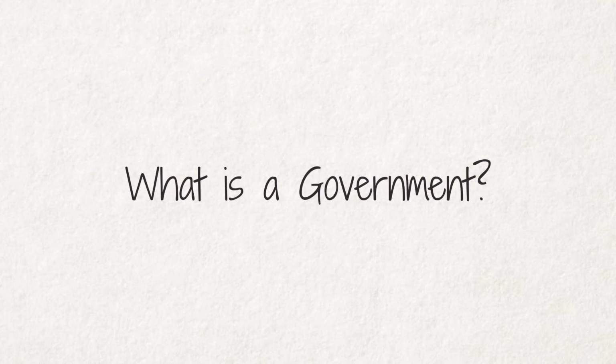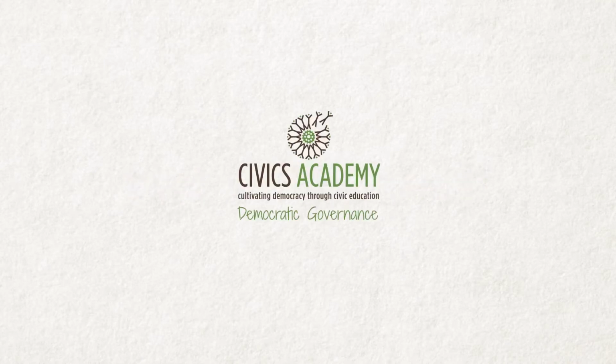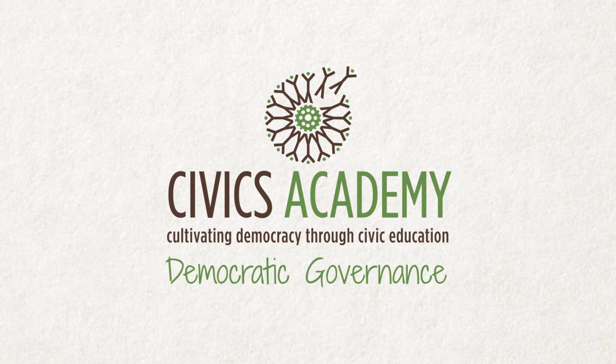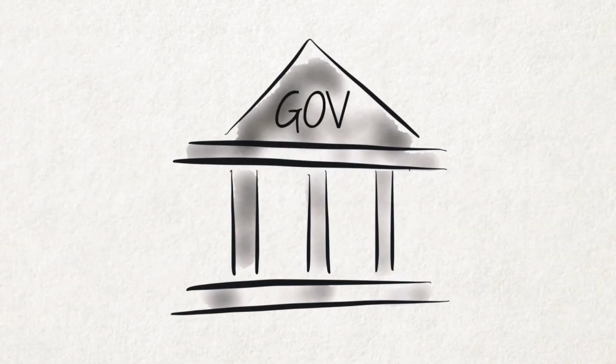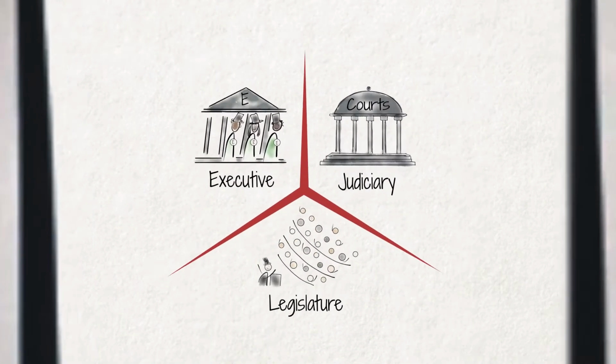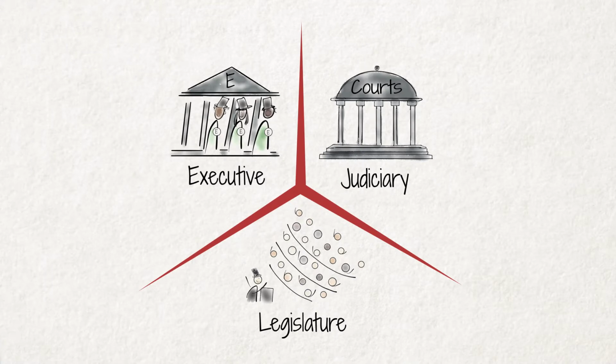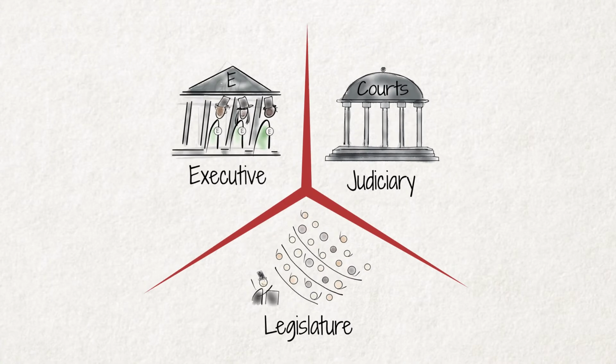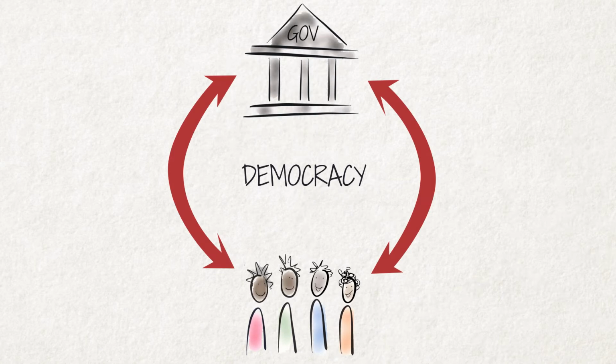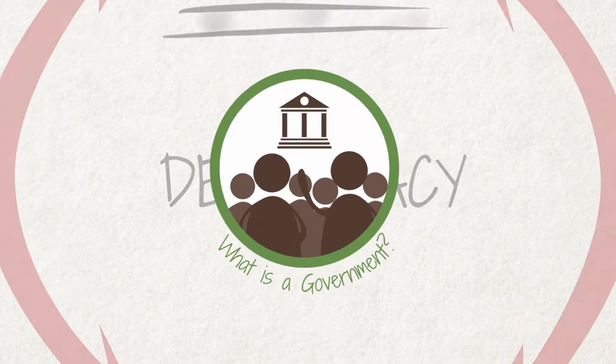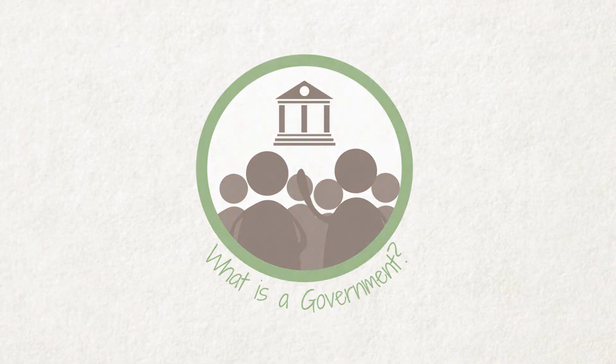What is a government? Welcome to the Civics Academy Governance series. In these videos, we explore different aspects of democratic governance and the concept of the separation of powers as one of the key features of democracy. In this video, we look at the characteristics of government in Zimbabwe.